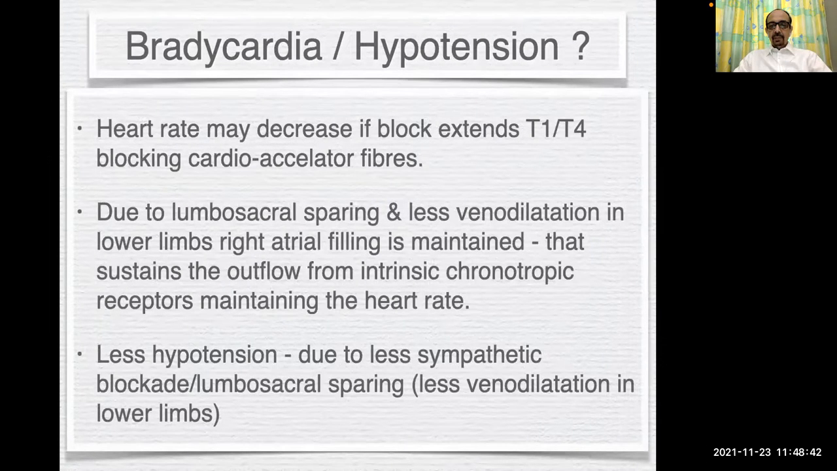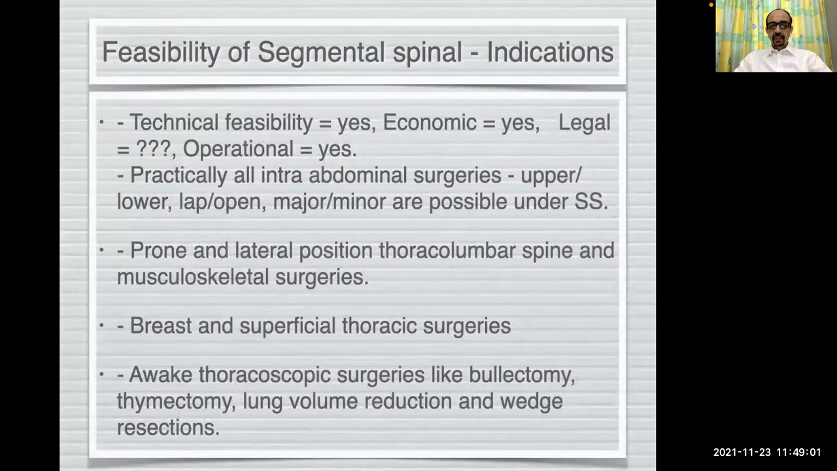Heart rate may decrease when the block extends to T1 to T4. But due to the lumbosacral sparing and less venodilatation in the lower limbs, the right atrial filling is maintained. That usually sustains the outflow from intrinsic chronotropic receptors, maintaining the heart rate. Less hypotension is due to the less sympathetic blockade and less volume of the drug used.